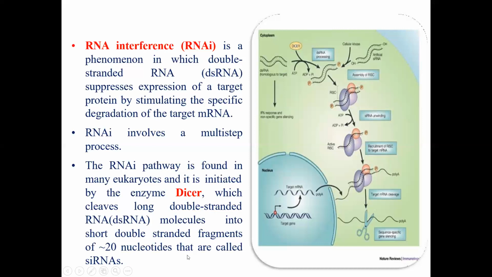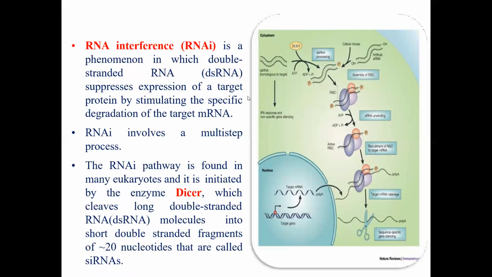So the enzyme dicer is mainly responsible for chopping a double-stranded RNA into small double-stranded RNAs, known as siRNA.